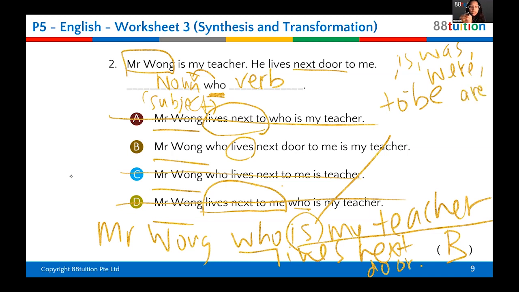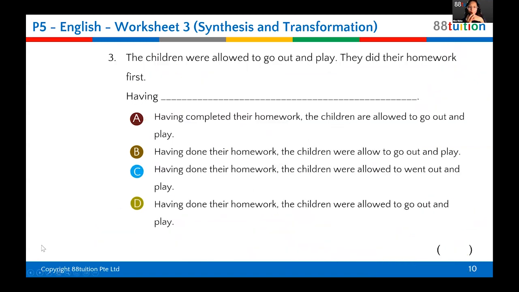So it still follows the rule, subject and verb. My teacher lives next door. So this is a better answer because you tell me who you're talking about, okay? The teacher, and then "lives next door" is additional information. Additional information always goes at the end of a sentence, okay? So that's for number 2, remember, subject, then verb. Okay, very good.